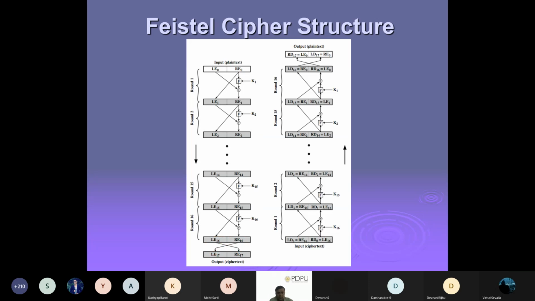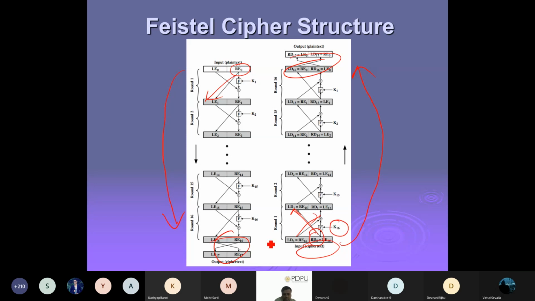In terms of decryption, this is the encryption step, and now you can see the decryption steps. Whatever we have done here at the last, that is going to be done in that way. Here it comes in as the ciphertext. Now you can see the right part becomes the left part, and the left part goes in this way. Similarly, but here one thing is that you have to apply the keys in reverse order.